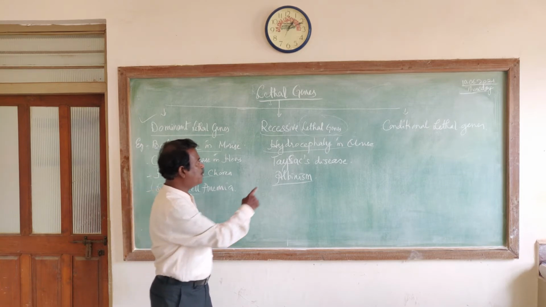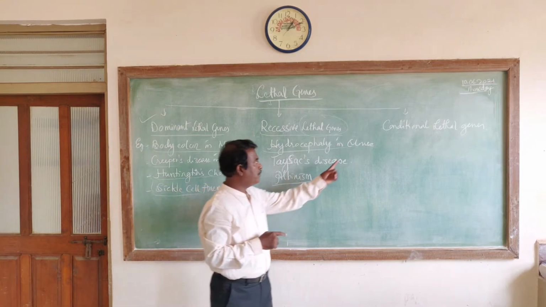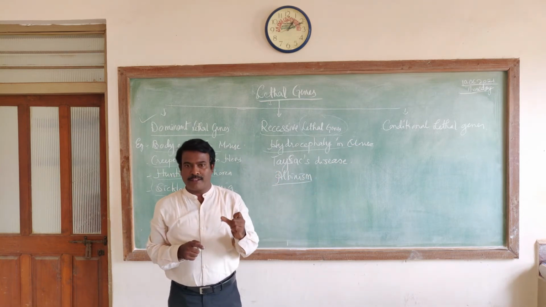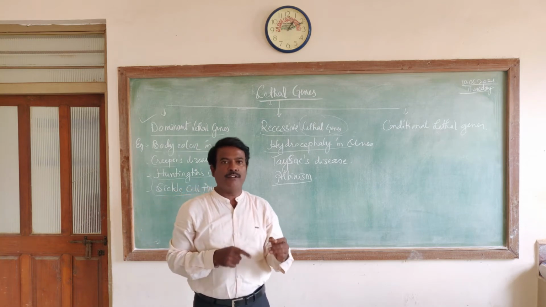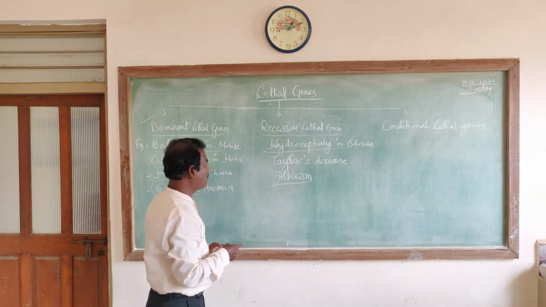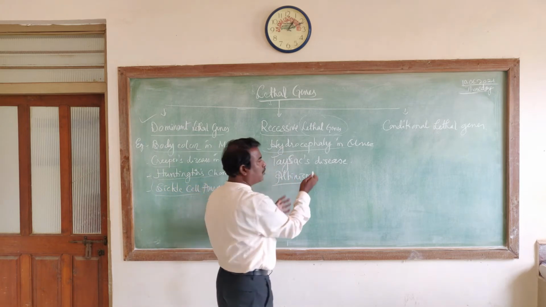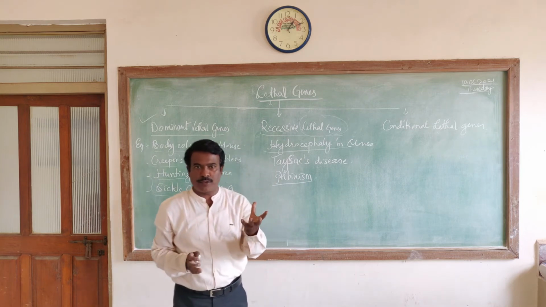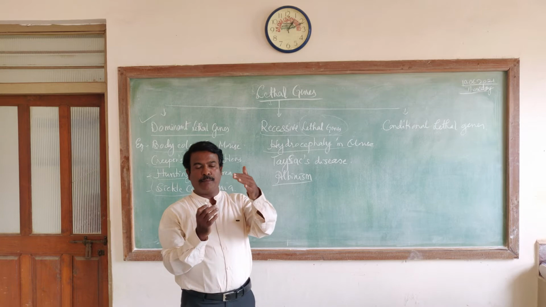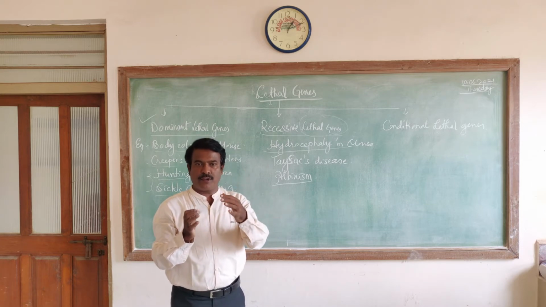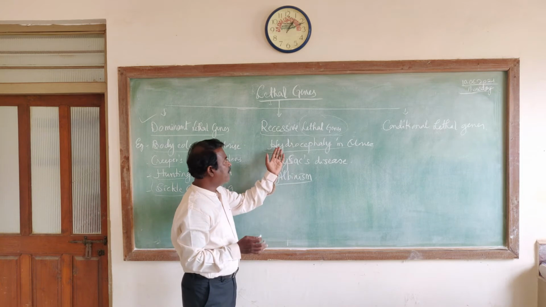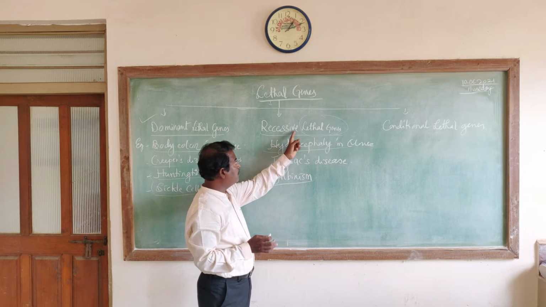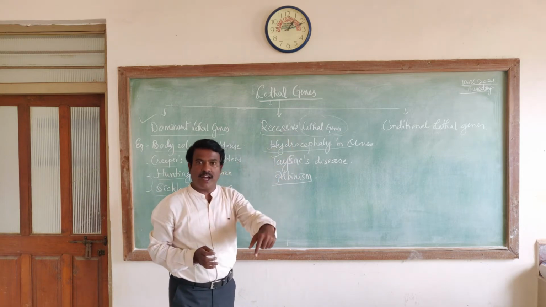For example, hydrocephaly in mouse. Once again I am referring to the name, that is mouse. Mouse could make the best study animal for doing research work. Hydro refers to accumulation of fluid. Cephaly refers to head. In the head region we get the brain, particularly inside the cranium. In between the brain and the cranium there is an accumulation of fluid in excess, and that could cause the death of the mouse if the corresponding recessive lethal genes are expressed.